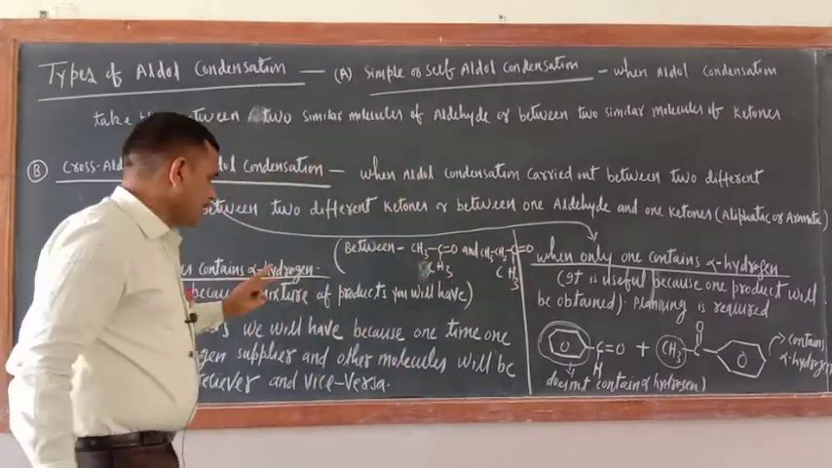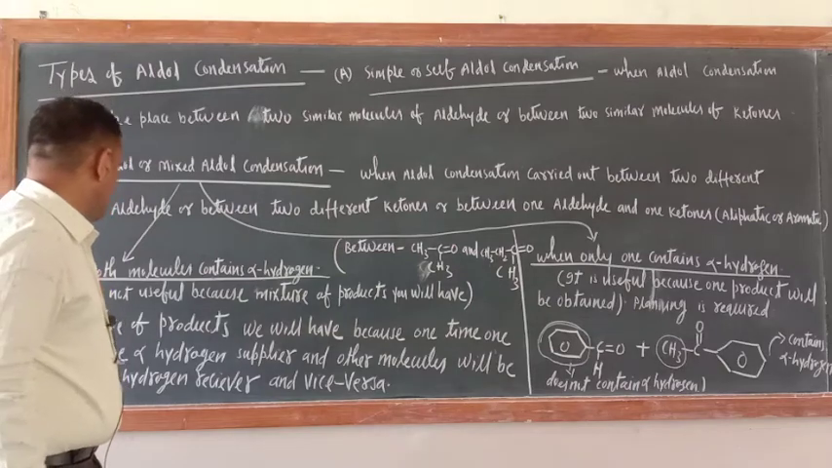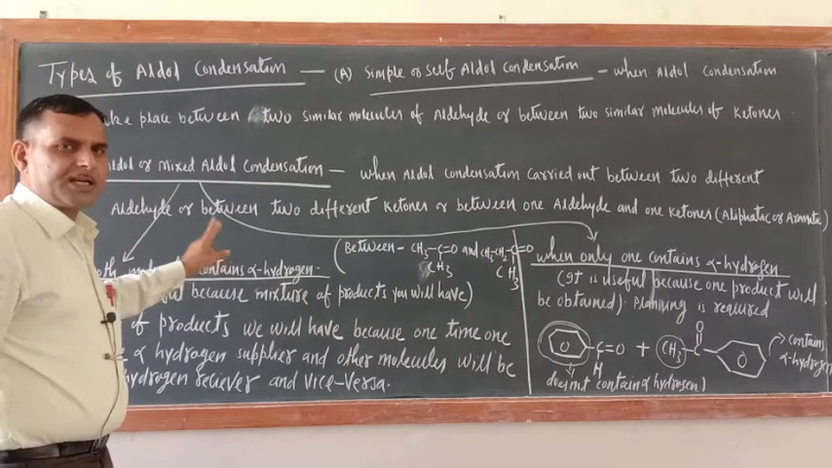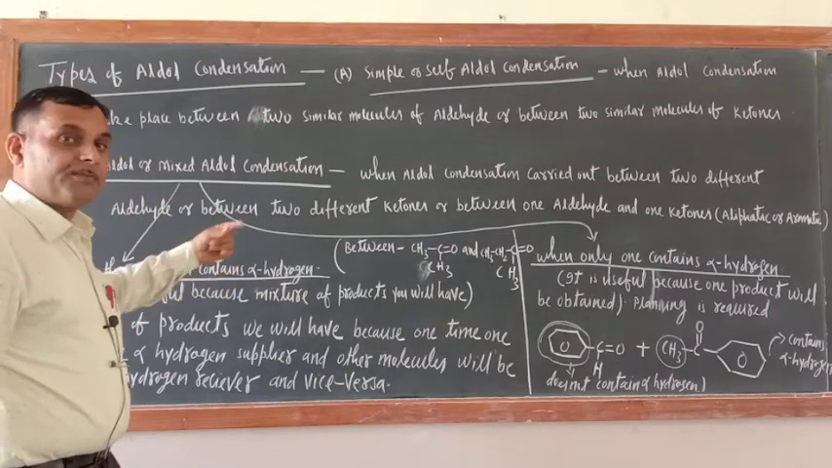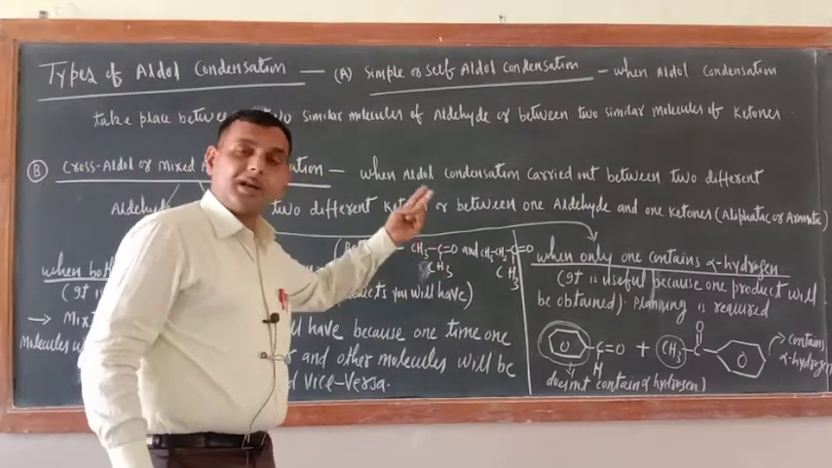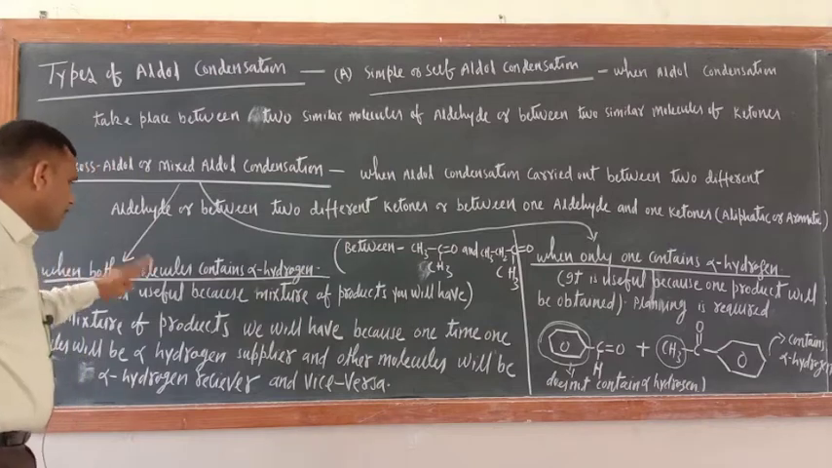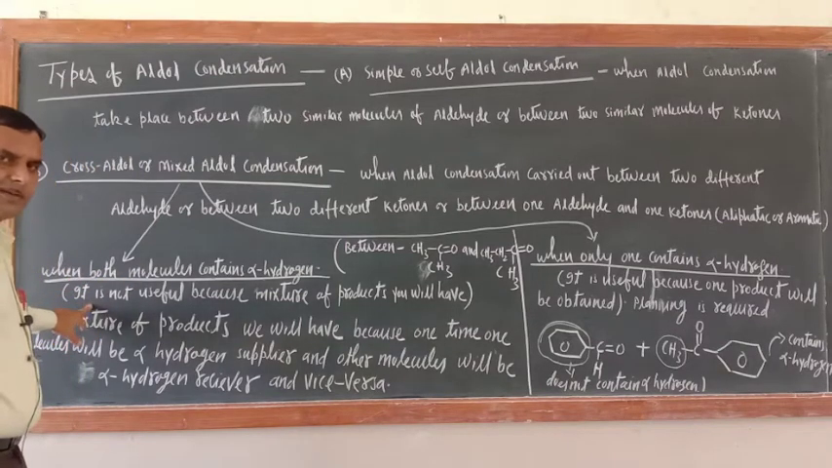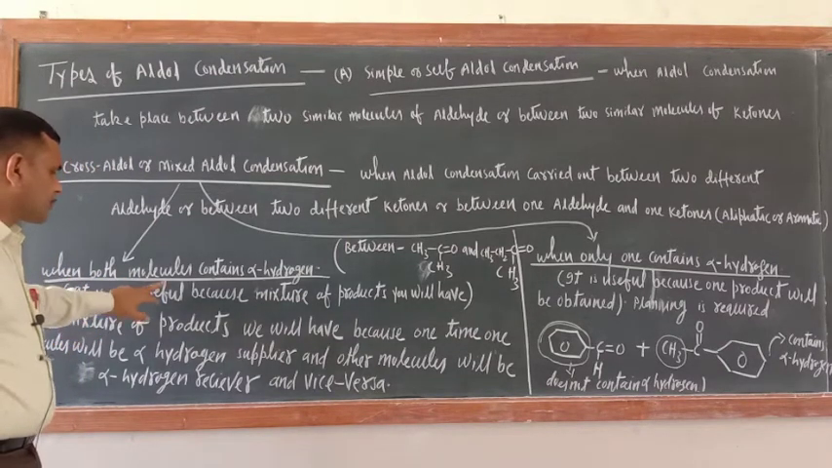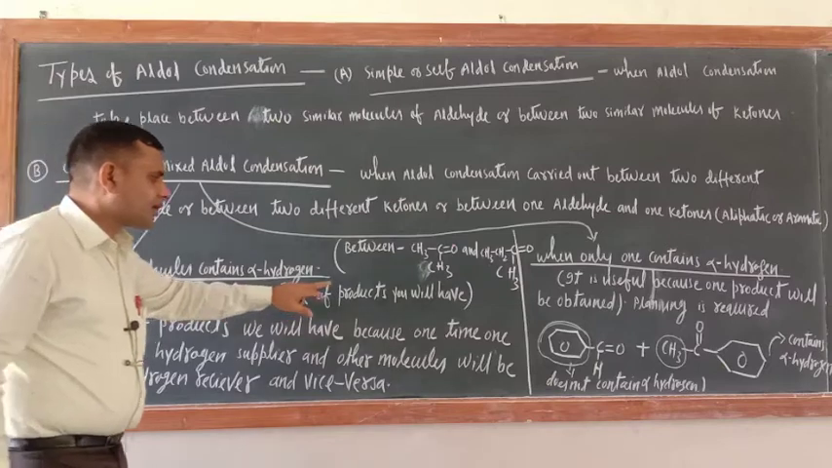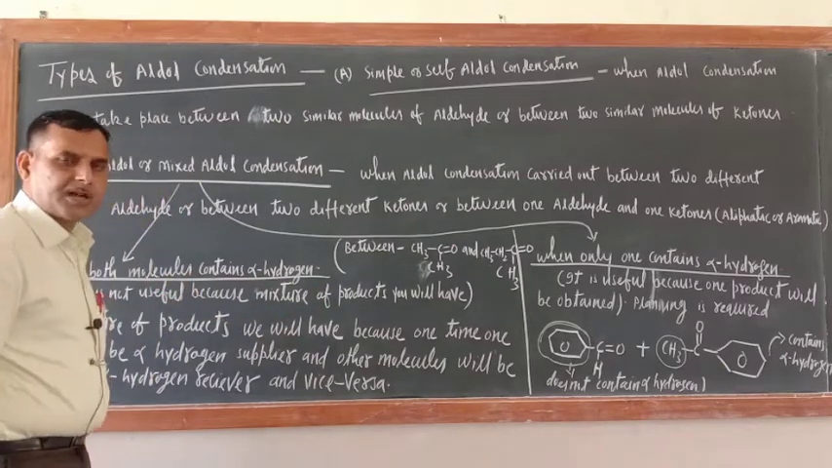So two things are there: when both molecules contain alpha hydrogen and when only one molecule contains alpha hydrogen. When both molecules contain alpha hydrogen, then it is not useful because you will have a mixture of products. Why will you have a mixture of products?